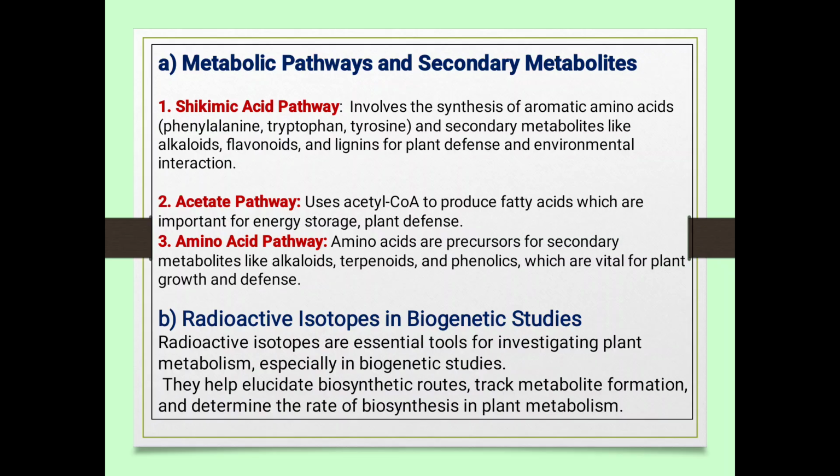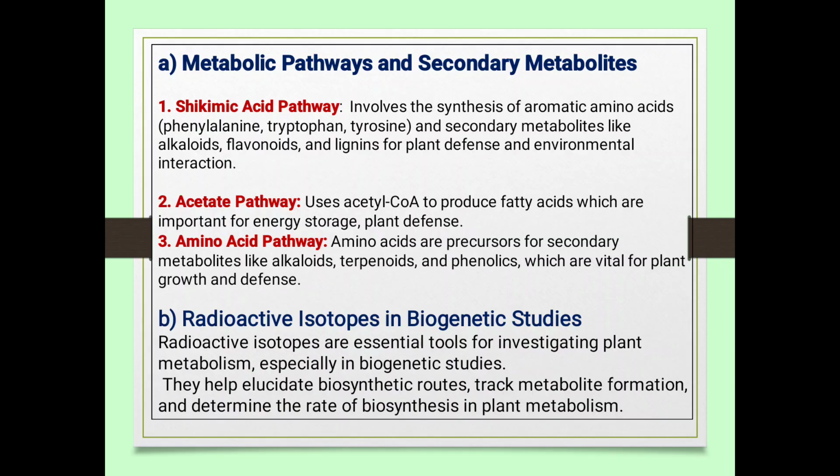Next is the acetate pathway, which uses acetyl-CoA to produce fatty acids. The amino acid pathway: amino acids are precursors for secondary metabolites like alkaloids, terpenoids, and phenolics, which are vital for plant growth and defense.